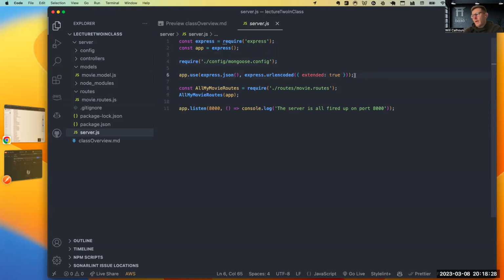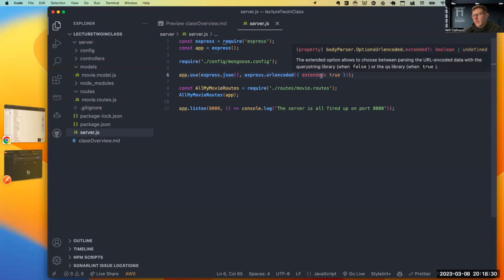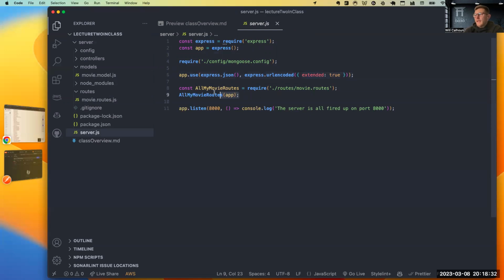These are our middleware, just to make sure that we are allowed and able to handle that. Lastly, I need to bring in my routes and then pass in my app, which is this guy right here. And then lastly, we just say we want to listen to port 8000. I could have had const port equal 8000, and right here would be port, and right there would be port. But alas, we did not do that.